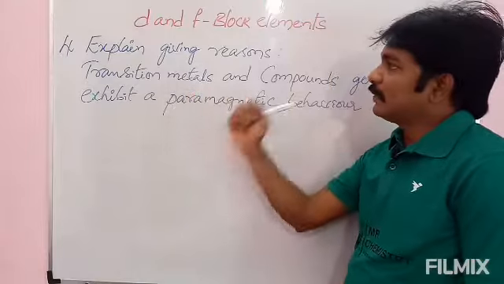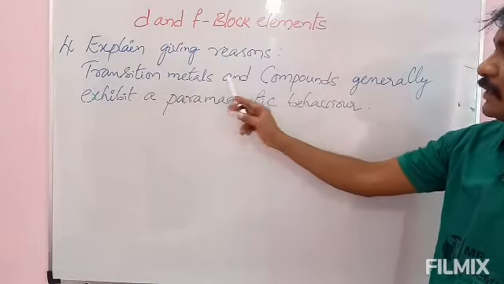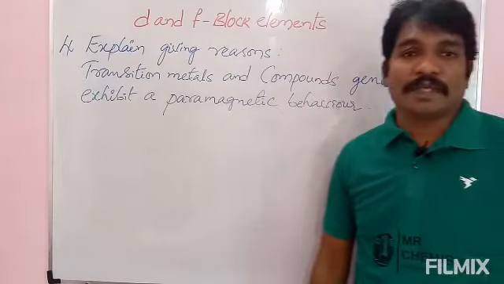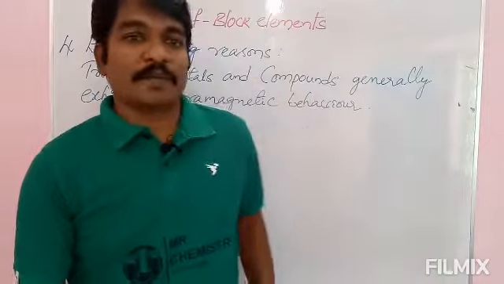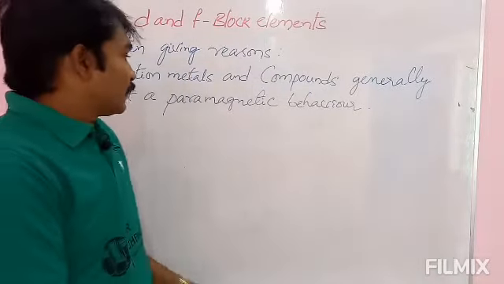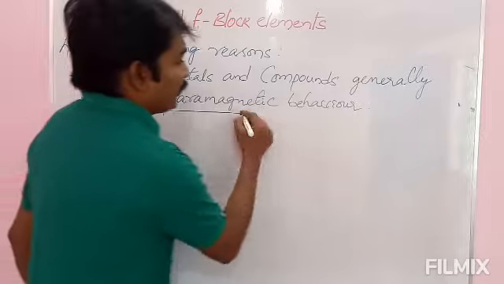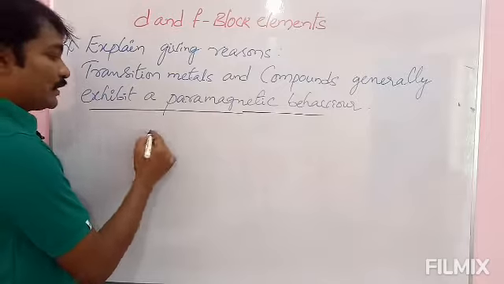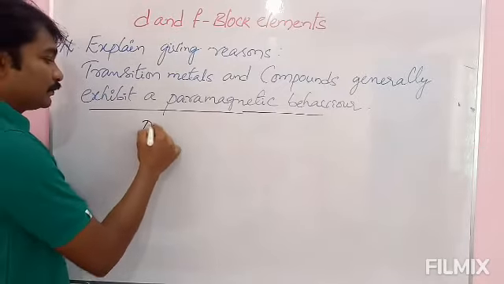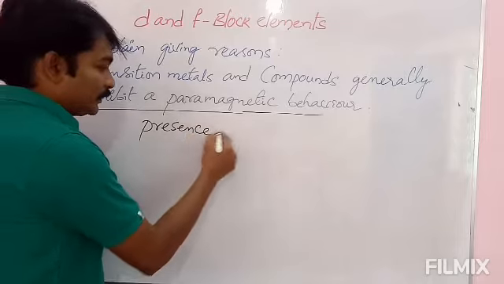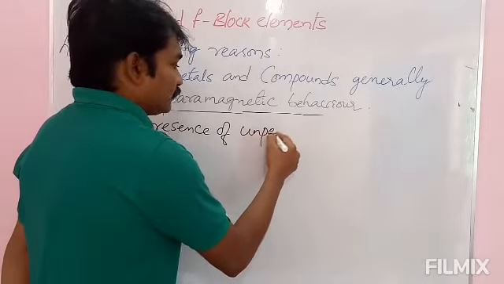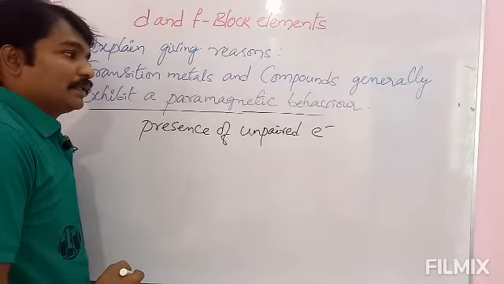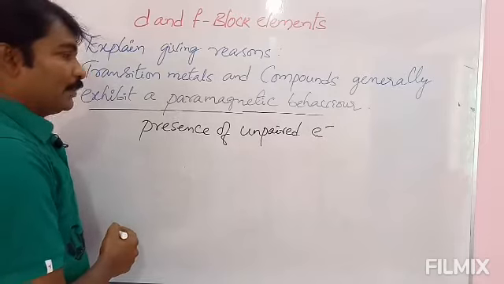See here, explain giving reasons. Transition metals and compounds generally exhibit paramagnetic behavior. What is the reason for exhibiting paramagnetic behavior? Simple, we already discussed this one. Presence of unpaired electrons. Presence of unpaired electrons is responsible for paramagnetic behavior.